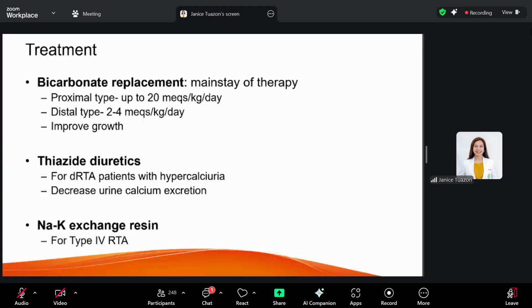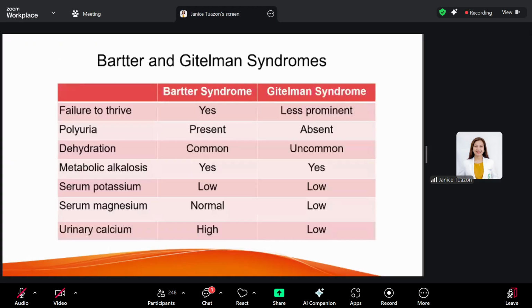Now, for type 4 RTA, it can require chronic treatment for hyperkalemia using your sodium-potassium exchange resin. But your type 4 RTA is very rare. The most common that we see is our distal RTA.